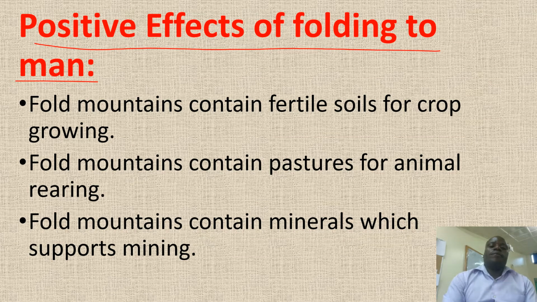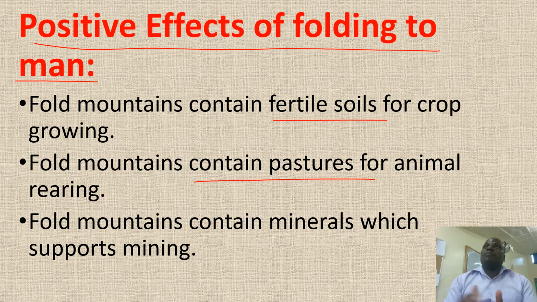Number one, fold mountains contain fertile soils. This means these fertile soils will promote crop growing, and when crop growing is promoted, we get enough food to chase famine. Fold mountains contain pastures for animals, and therefore these fold mountains are good grazing areas.